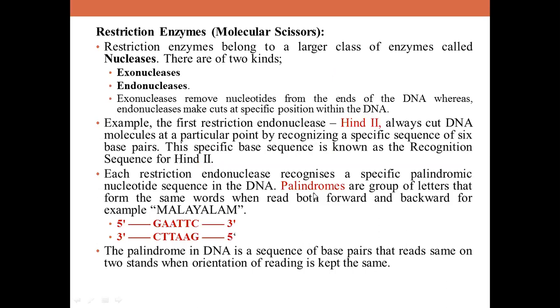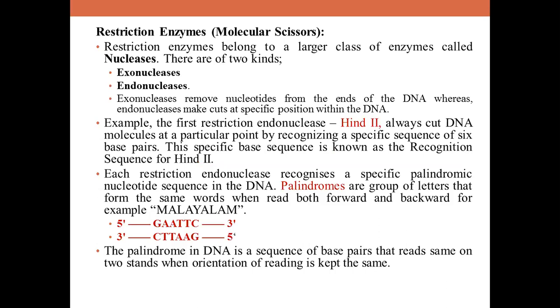Very important, palindrome. And what is this palindrome? We know palindromes, generally, are groups of letters that form the same words. Okay, that read the same both in the forward as well as the backward direction. Like for example, Malayalam. In DNA, what is a palindromic sequence? A sequence of base pairs that reads the same on the two strands when the orientation of reading is kept the same. Okay, so such types of sequences are called palindromic sequences.